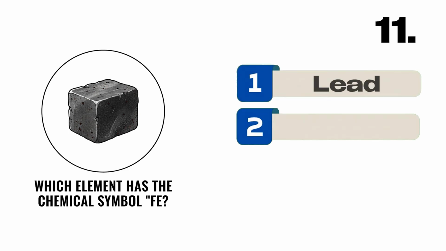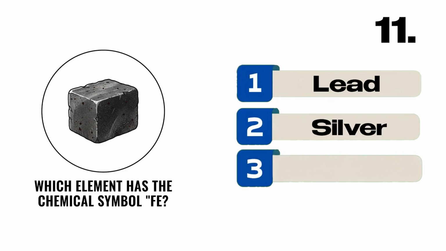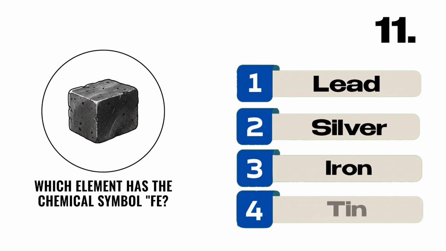Which element has the chemical symbol Fe? A, lead, B, silver, C, iron, D, tin. Correct answer, C, iron.